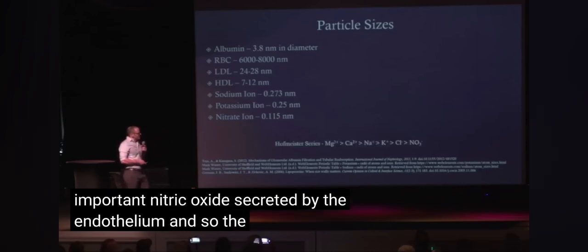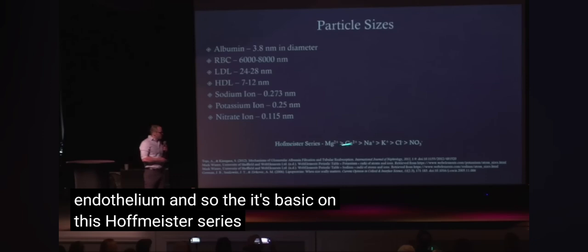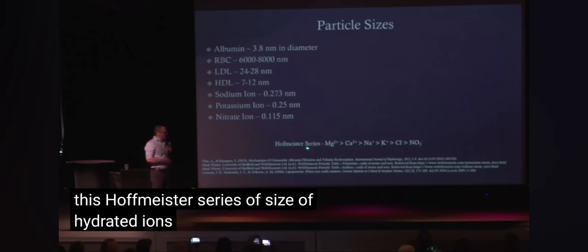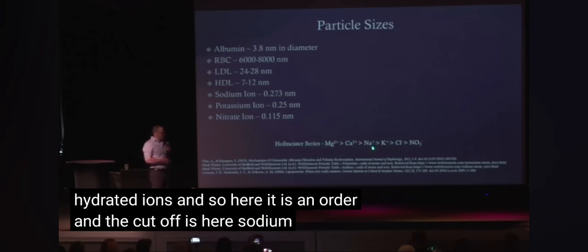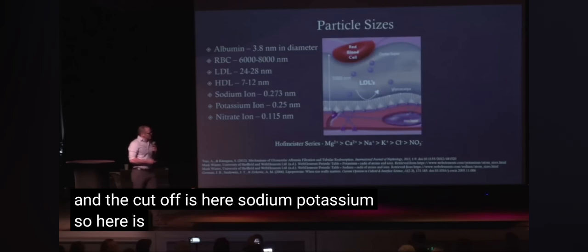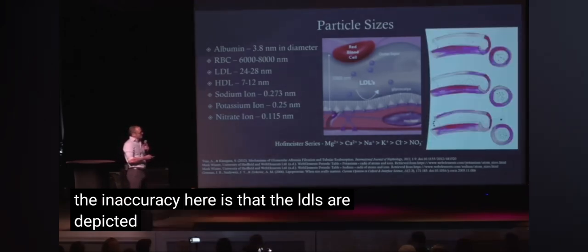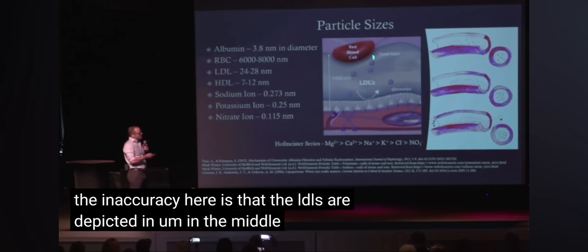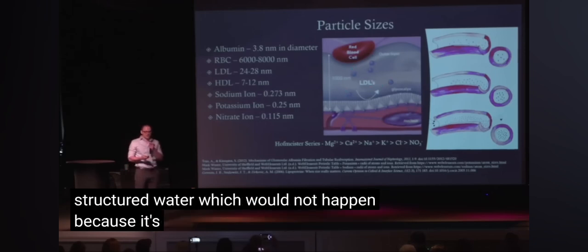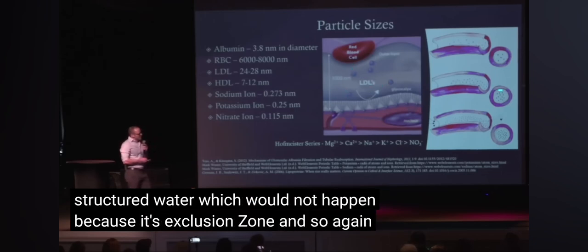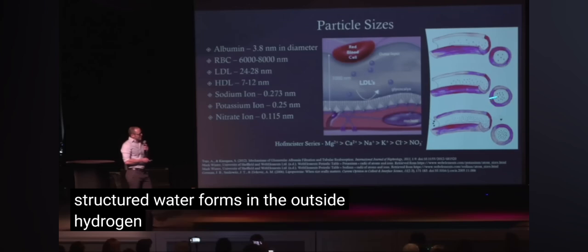And so it's based on this Hofmeister series of size of hydrated ions. And so here it is in order, and the cutoff is here, sodium, potassium. So here it is depicted, and you can see that the inaccuracy here is that the LDLs are depicted in the middle of the structured water, which would not happen because it's exclusion zone. And so again, structured water forms on the outside, hydrogen ions in the middle.